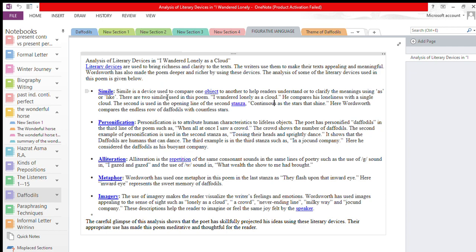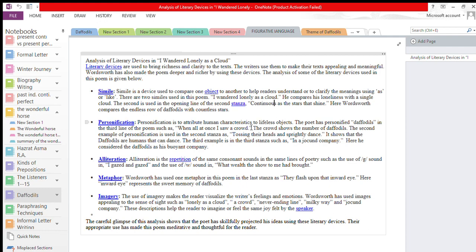There are two similes used in this poem. The first one is "I wandered lonely as a cloud" in the first stanza. Here the poet compares his own loneliness with a single cloud. The second one is in the opening line of the second stanza, "Continuous as the stars that shine," where he compares the daffodils with the stars. Here Wordsworth compares the endless row of daffodils with countless stars in the sky. So these were the similes used in the poem.